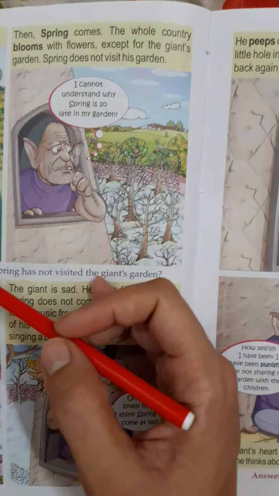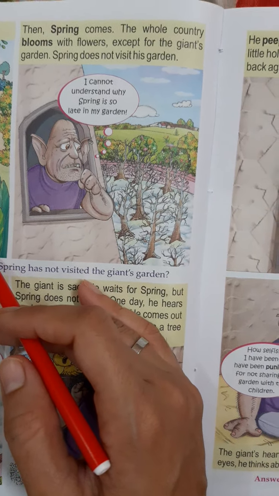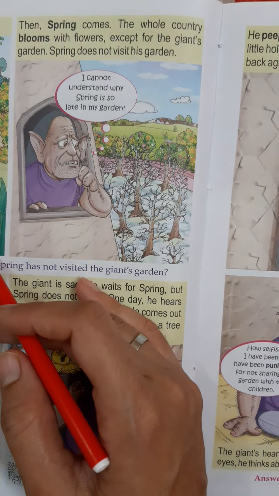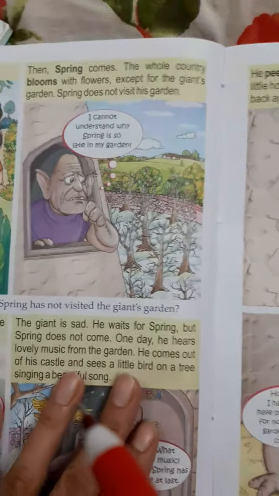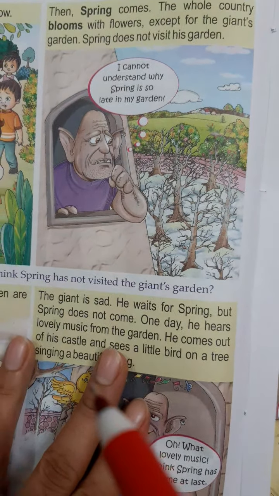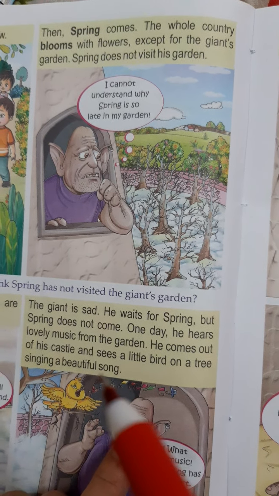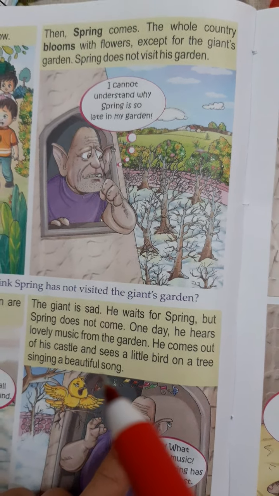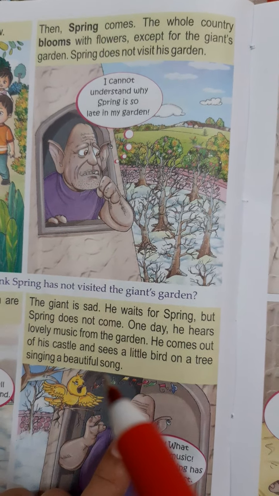Now what happens? Then spring comes. The whole country blooms with flowers except for the giant's garden. Spring does not visit his garden. Now spring is a season. Like we have winter, summer, autumn, then we have the spring season. Spring is the season, the time when the flowers bloom.